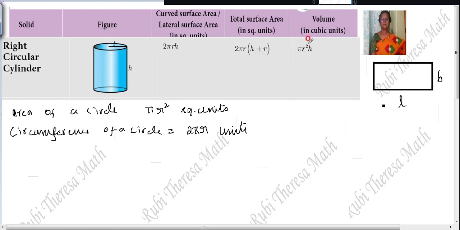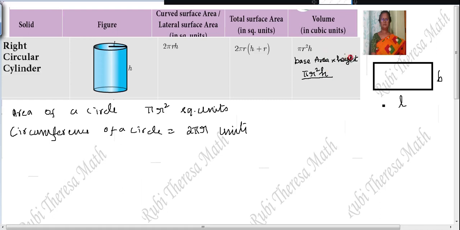Understand? Volume. As I told you, volume is nothing but base area into height. Is it okay? What is base area? What is the shape at the base? Circle. So you know the area of a circle. It is nothing but pi r squared. Then height is h. So pi r squared h cubic units. What is it? Cubic units.